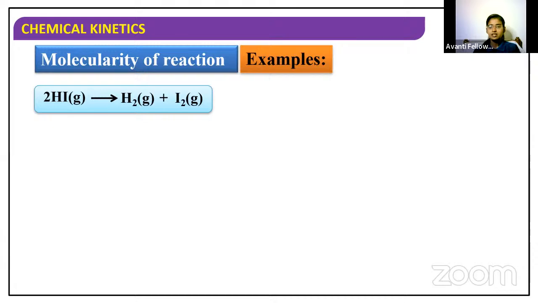Now here, in 2HI giving H2 plus I2, how many reactant molecules do I have in this reaction? Can anyone try the answer for this? How many reactant species are involved here? Very good. It is 2. So it is a bimolecular reaction, or the molecularity of the reaction is 2.